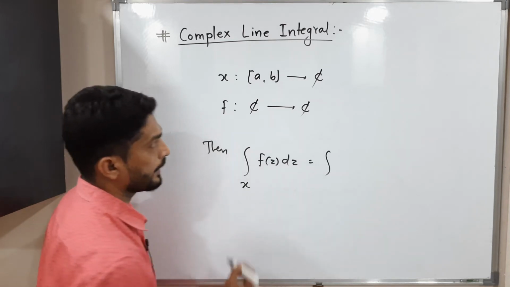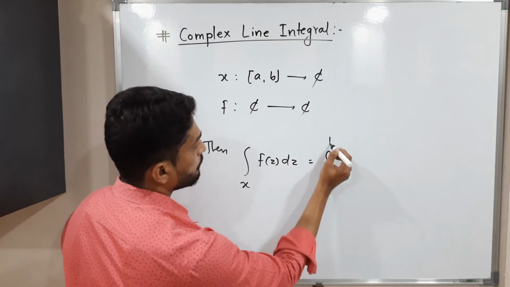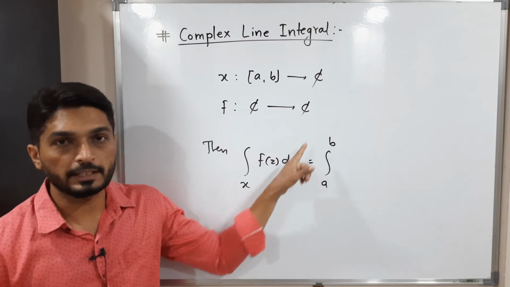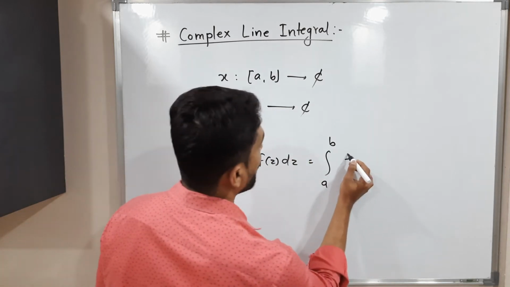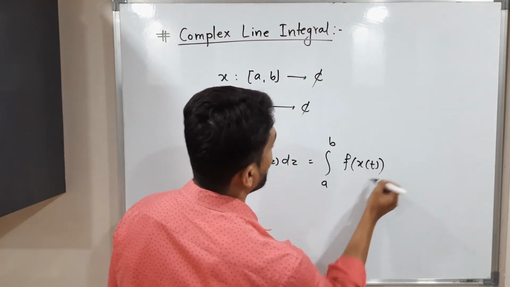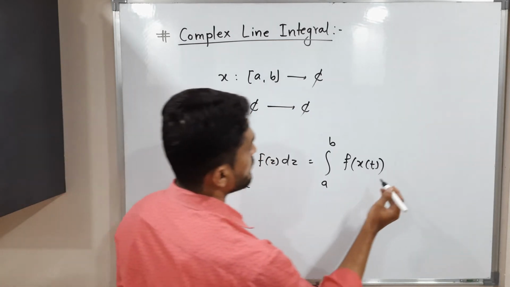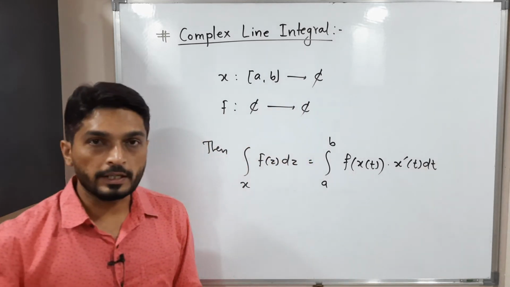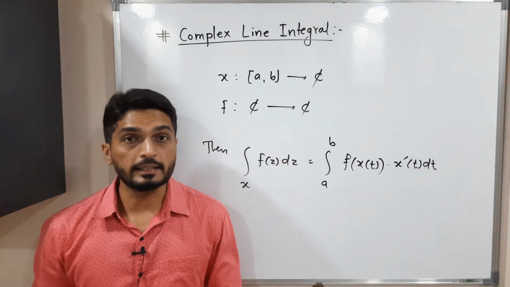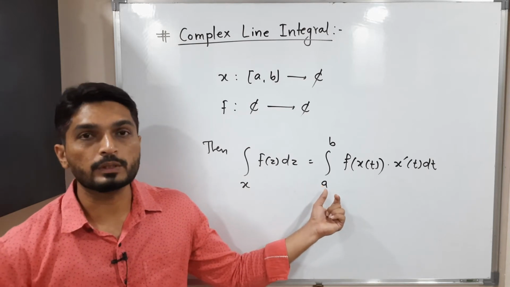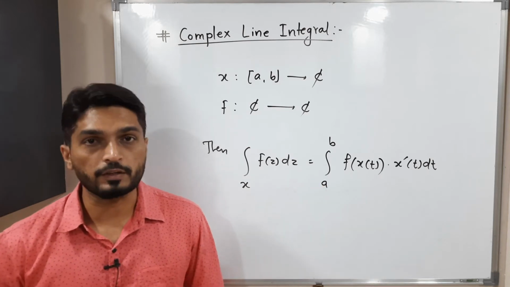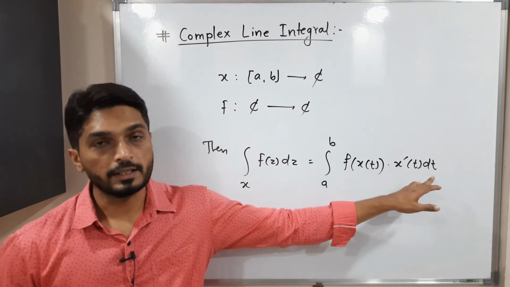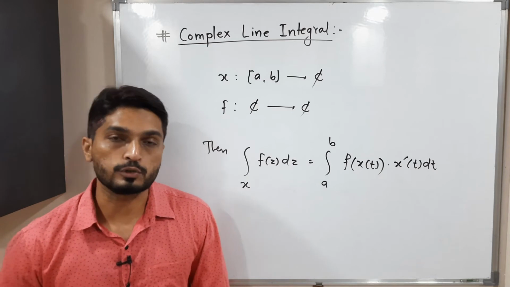Okay, we define it in this way, integration a to b. Since we have a curve x which is defined on closed interval ab, I am considering that limit of integration a to b, f of x of t, right, f of x of t, since our curve is x of t, into x dash of t dt. Okay, see, already in real analysis we have seen line integral. So in line integral also we do the same. When we have a parameterization alpha of t, we take f of alpha of t, alpha dash of t dt. So in the case of complex integral also we do the same.